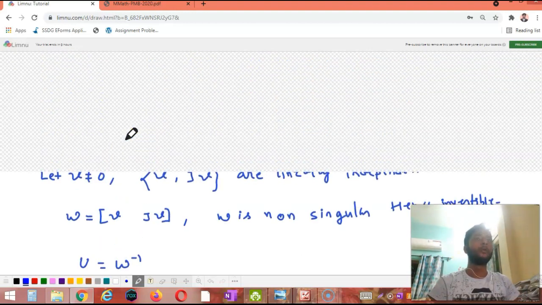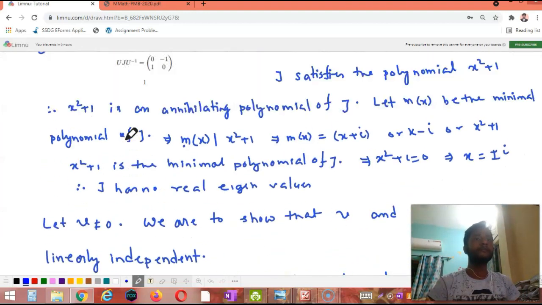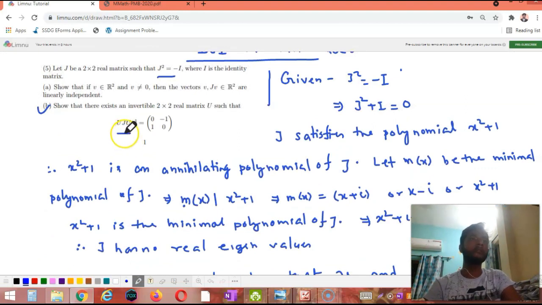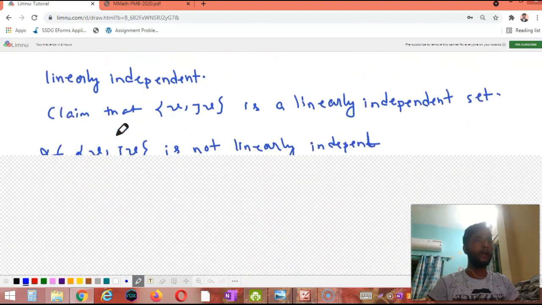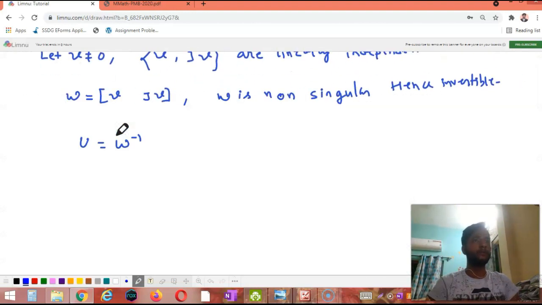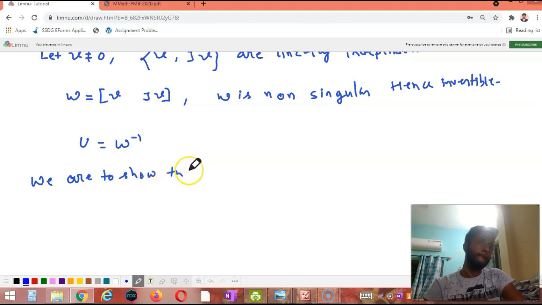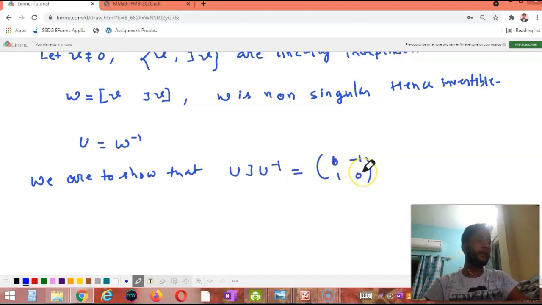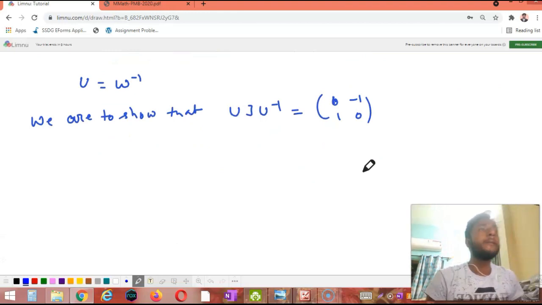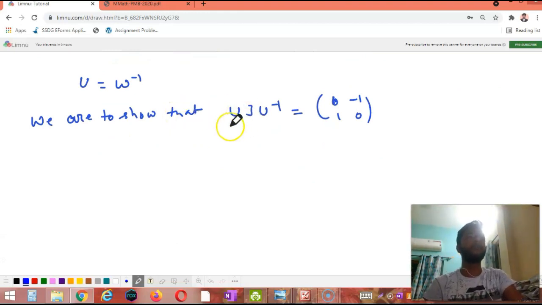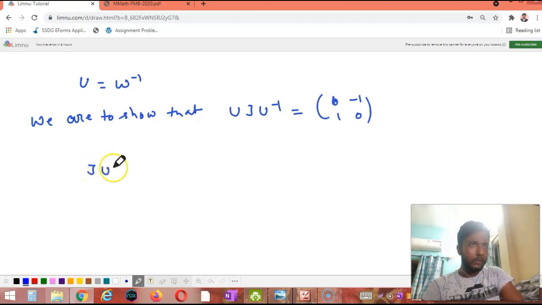Now what we have to show? We have to show that U J U inverse equal to 0 minus 1 1 0, right? Okay, let's start. I am starting with J U inverse.